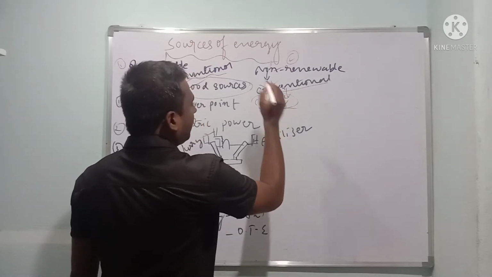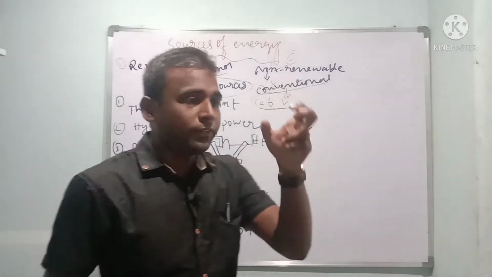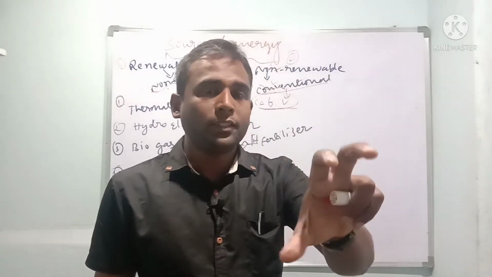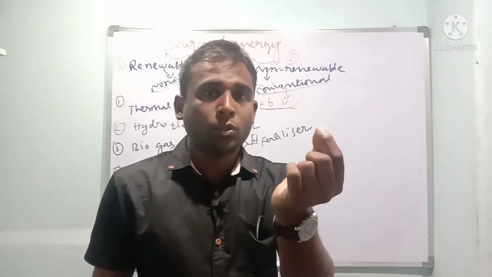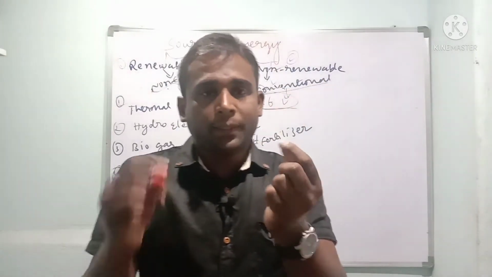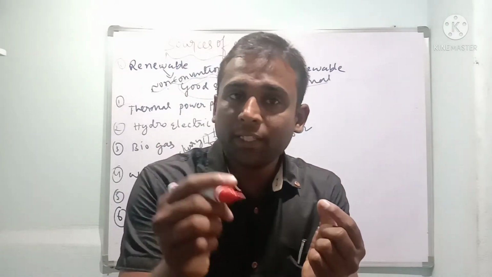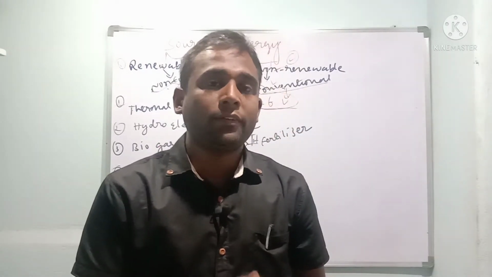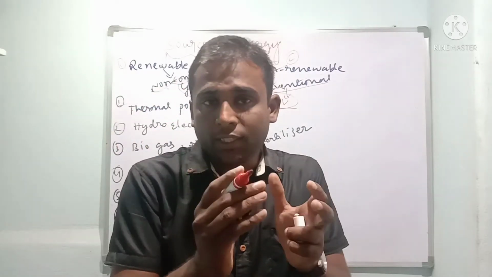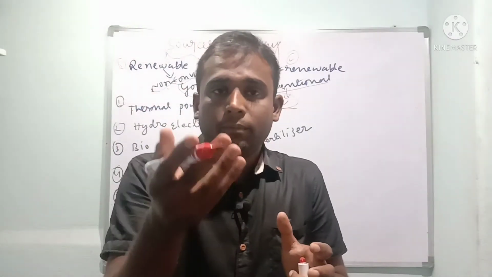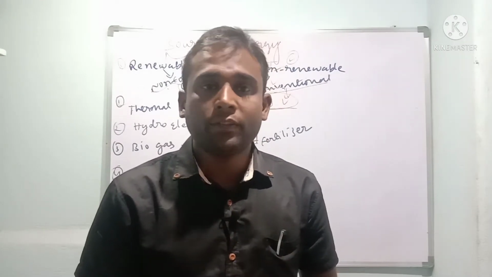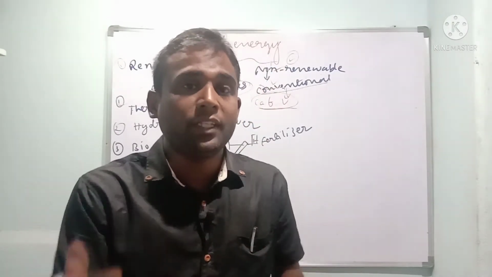Children, calorific value means what? The amount of heat present in the substance is called calorific value. If I take a stone and a metal and supply heat, the metal will be heated more because it is a good conductor of heat and electricity. So the stone has less calorific value, the metal has more calorific value. A good source should produce more amount of heat.